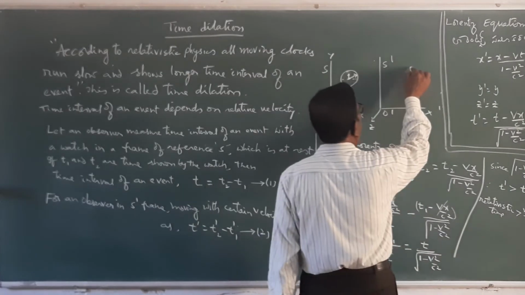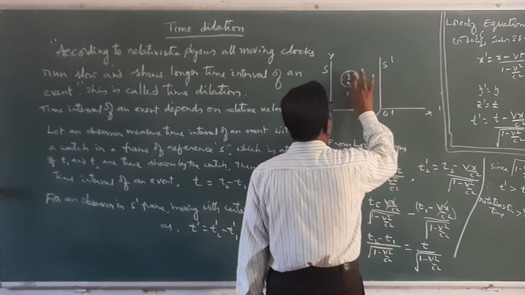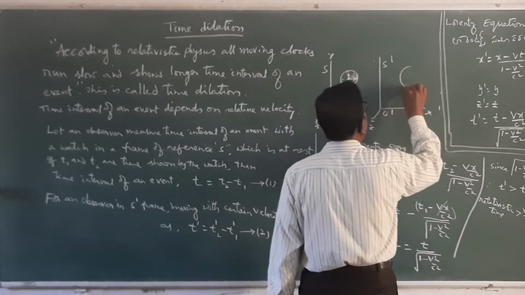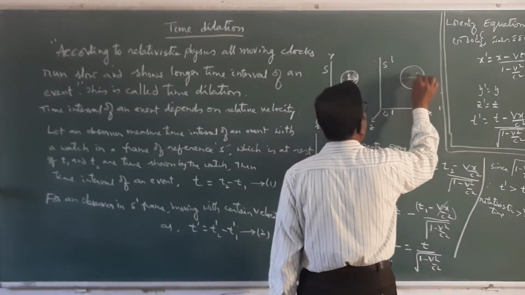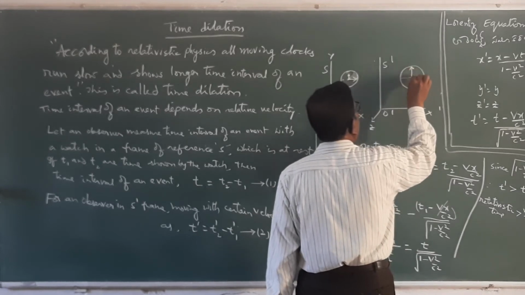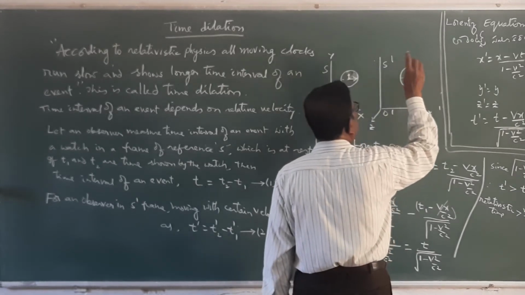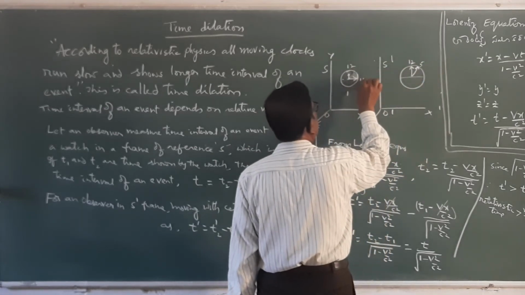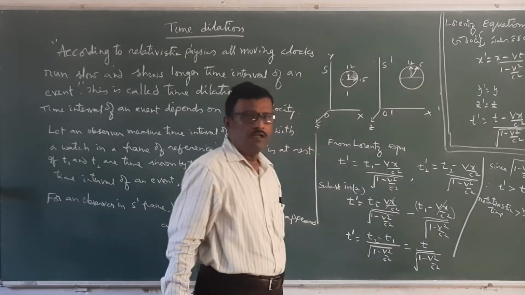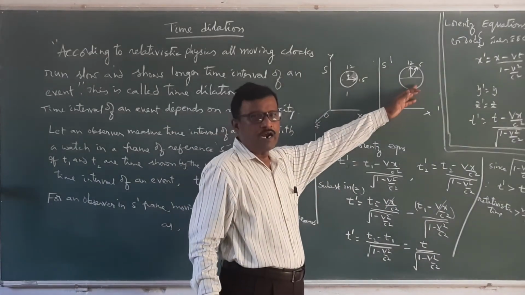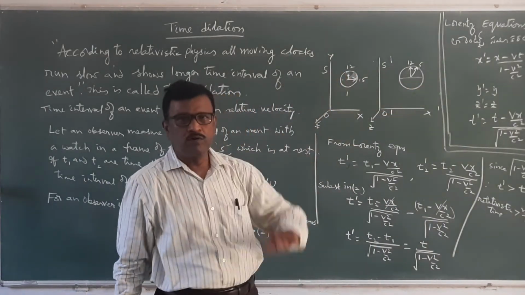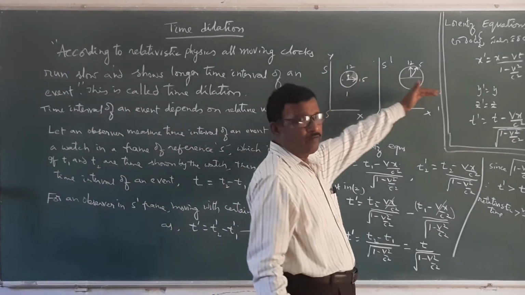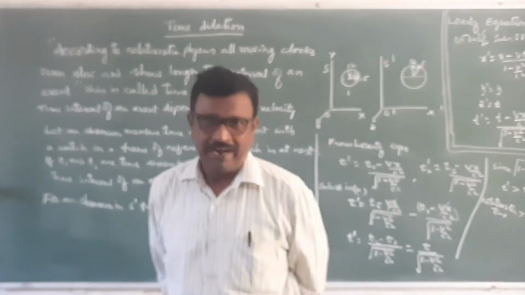Then this moving clock will show, say, 12:15 on the rest clock while showing 12:05 on its own, like that. Therefore, this clock will run slow when compared to the clock which is at rest. This phenomenon is called time dilation.